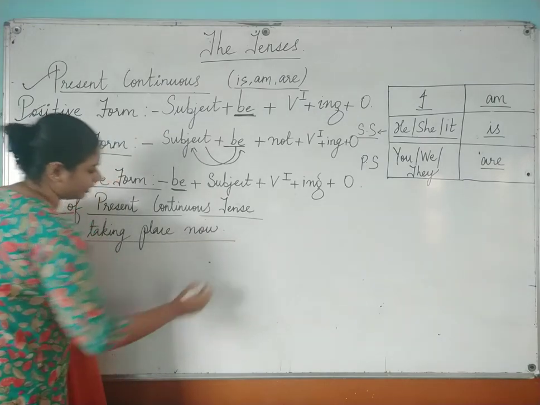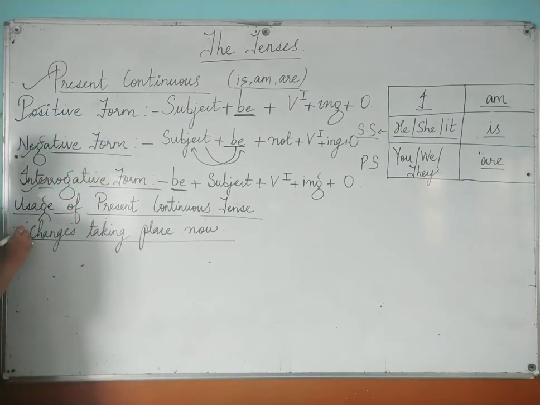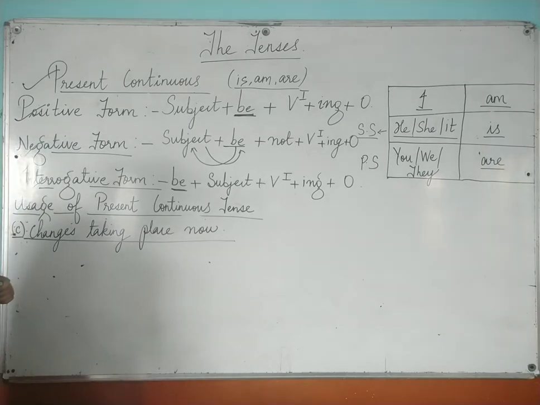Changes taking place now. This is the third usage of your present continuous tense. Okay, so what will be the first example of the changes taking place now? That English lessons on YouTube are becoming very popular these days.